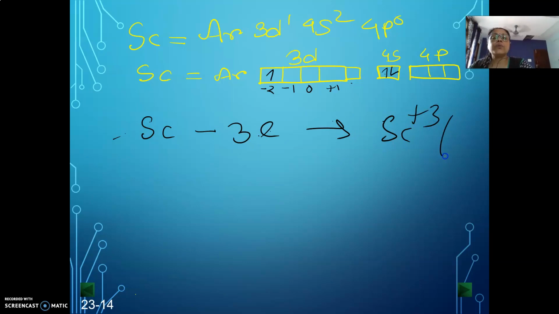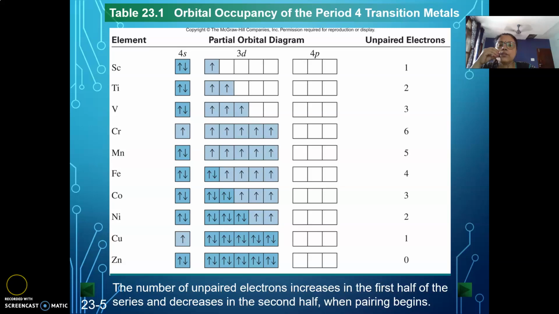So what is the problem then? You can remove 3 electrons, but these 3 electrons are in 2 different orbitals. In scandium we have 3 electrons; if we release them, it can go to argon configuration. Clear?